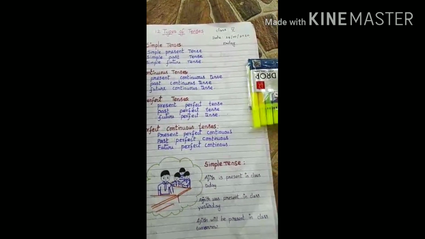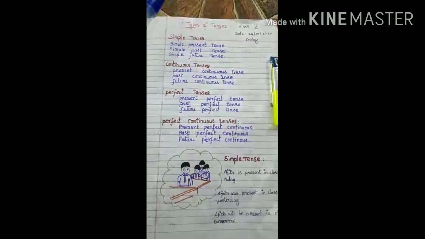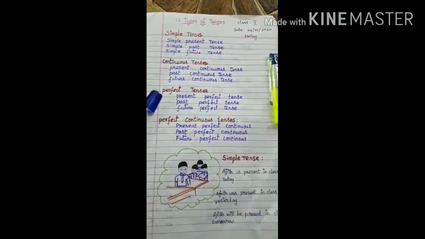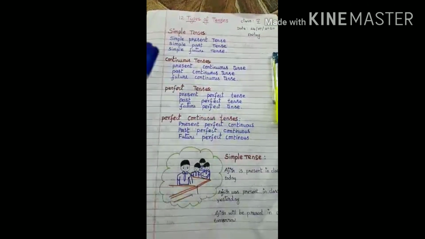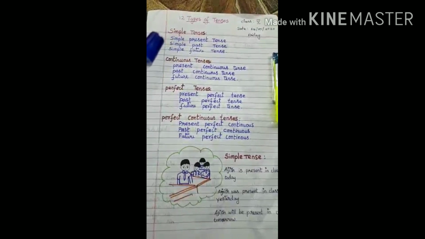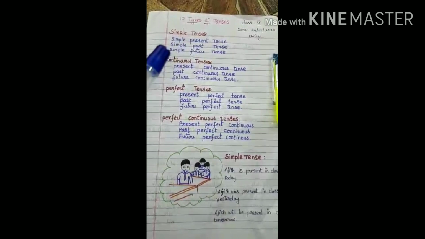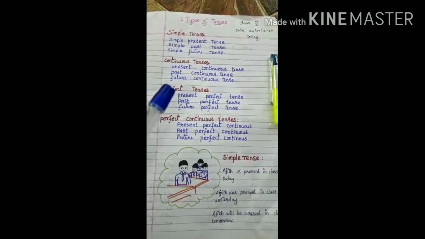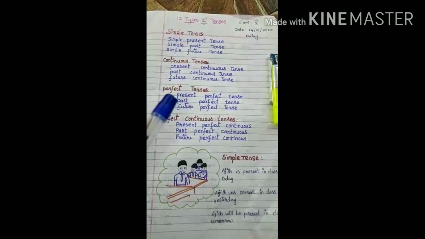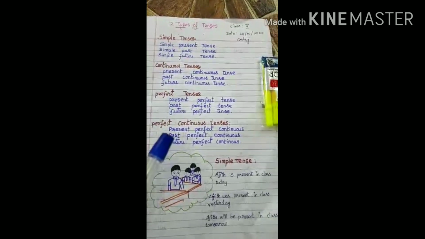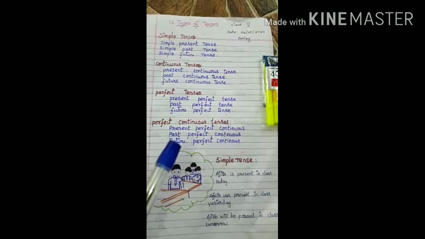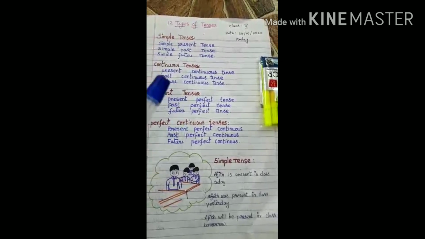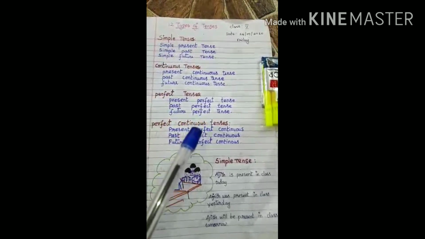What are the 4 categories? Simple tense, continuous tense, perfect tense, perfect continuous tense. Simple tense: simple present tense, simple past tense, simple future tense. Present continuous, past continuous, future continuous. Present perfect, past perfect, future perfect. Present perfect continuous, past perfect continuous, future perfect continuous. There are 12 tenses and 4 categories in tenses.